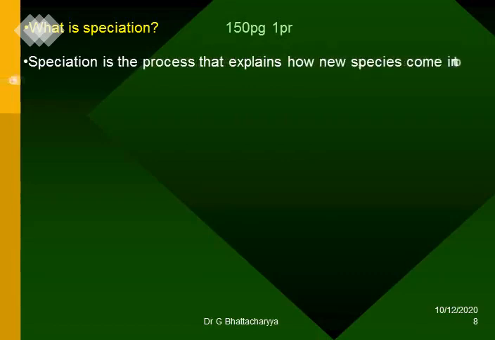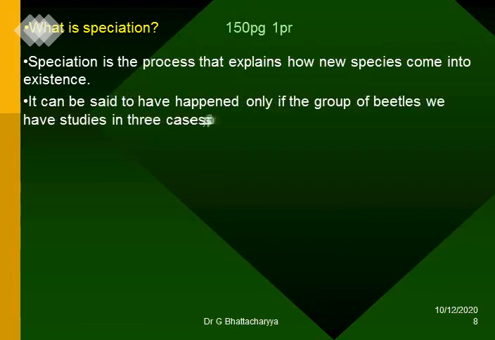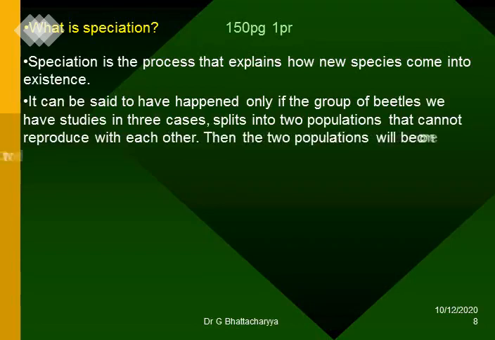What is speciation? Speciation is the process that explains how new species come into existence. It can be said to have happened only if the group of beetles we have studied in 3 cases splits into 2 populations that cannot reproduce with each other. Then the 2 populations will become 2 different species.